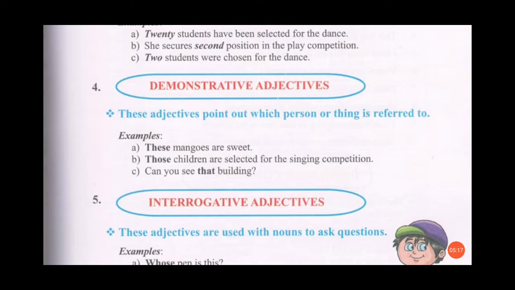The second sentence is those children are selected for the singing competition. So in this sentence, the word those is pointing out those children. So the word those is an adjective. Can you see that building? This is the next sentence. And in this sentence, the word that is an adjective.